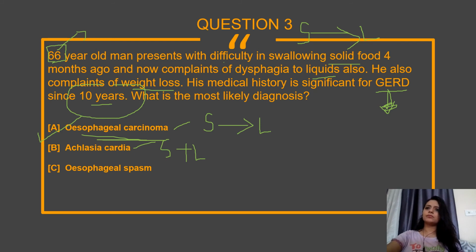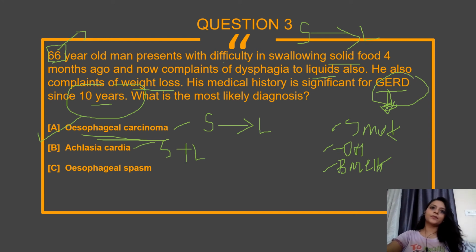There are more risk factors, so I will discuss a few. One is smoking. Smoking is very important. Then the other one is alcohol. Then there are some conditions like Barrett esophagus. Sometimes they will give any of these risk factors. So always look for family history or medical history, everything is important. So here the answer is esophageal carcinoma.